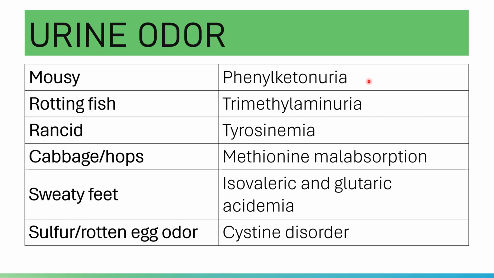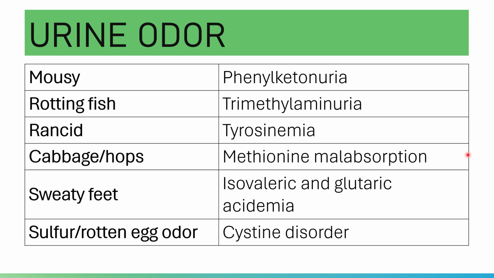Rotting fish odor is caused by trimethylaminuria. Rancid odor is caused by tyrosinemia.